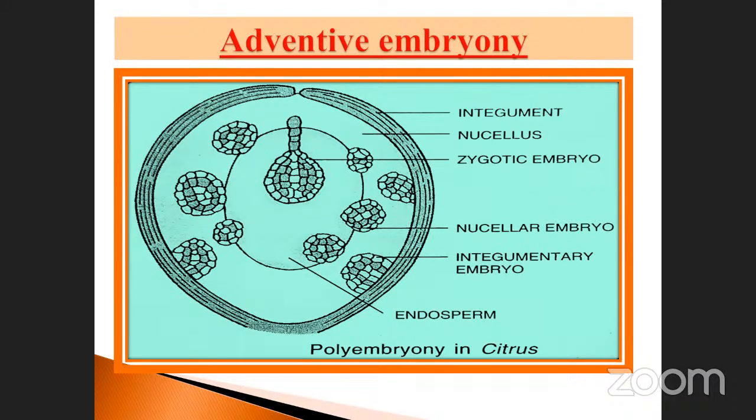That's why it is called polyembryony. Okay, so these are all adventitious embryos, other than the zygote in the ovary. That's why it is called adventitious embryony, otherwise called polyembryony. Example, citrus. Don't forget it. This has already been asked many times in questions. Citrus, polyembryony, citrus.